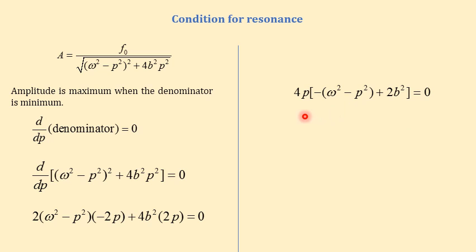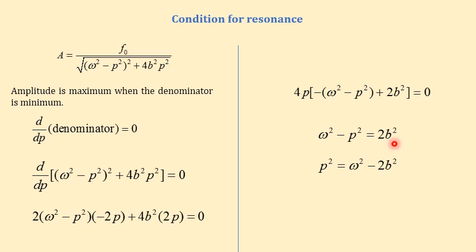In this, p is the frequency of the driving force, which can never be 0. So the only solution is that the term inside the bracket must be equal to 0. Then we can write omega square minus p square equals 2b square. So p square equals omega square minus 2b square.